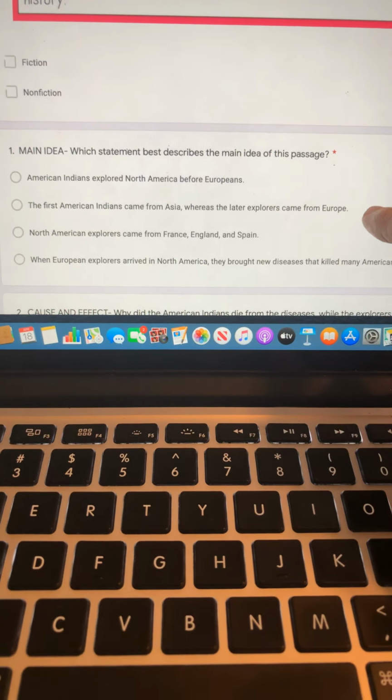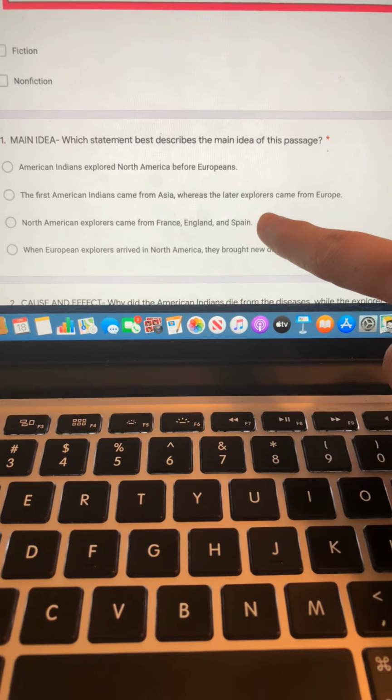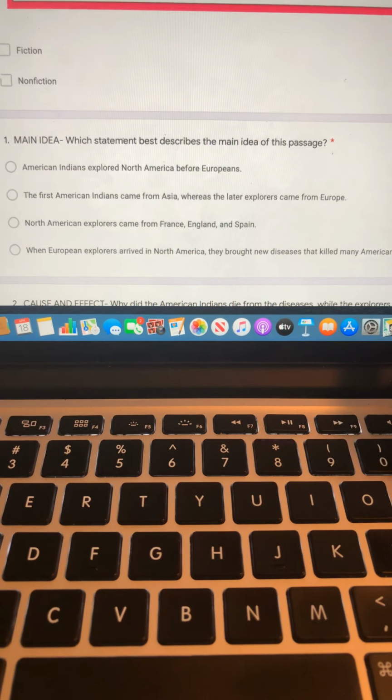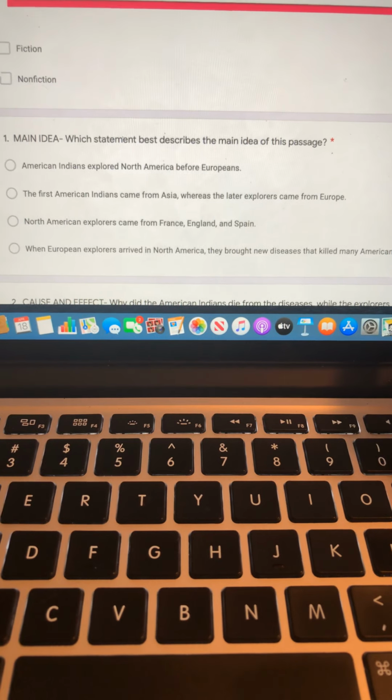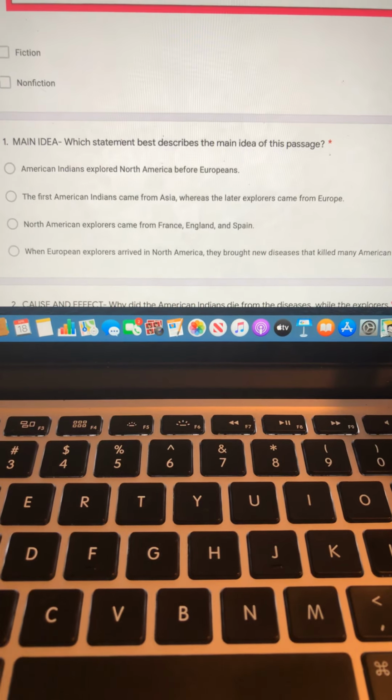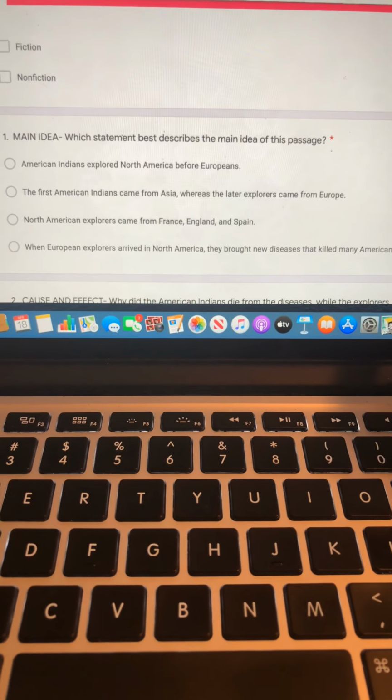The first American Indians came from Asia, whereas the later explorers came from Europe. North American explorers came from France, England, and Spain. Or when European explorers arrived in North America, they brought new diseases that killed many American Indians.